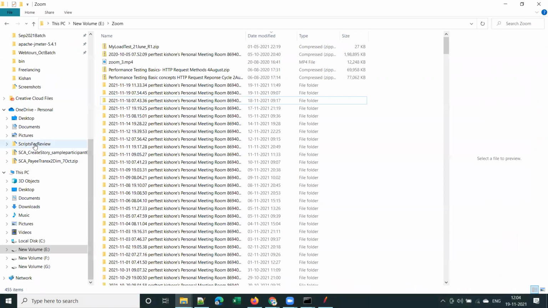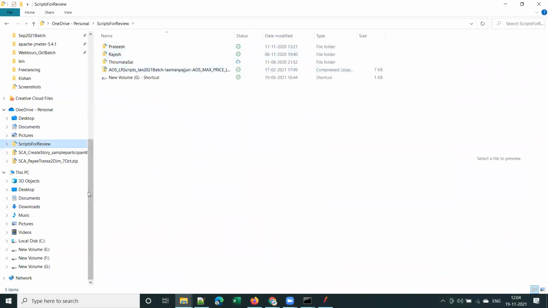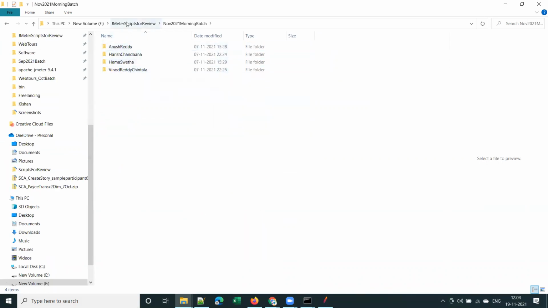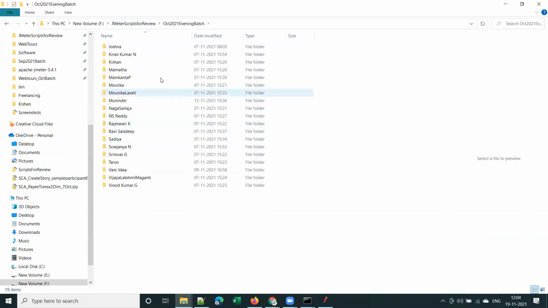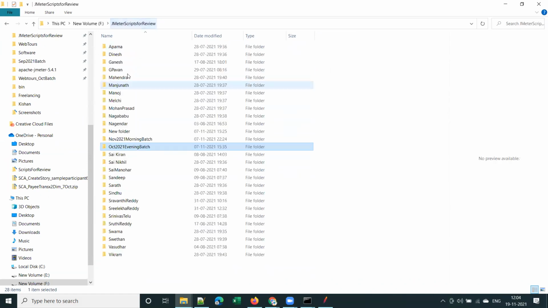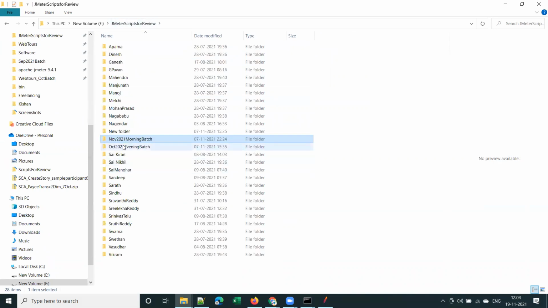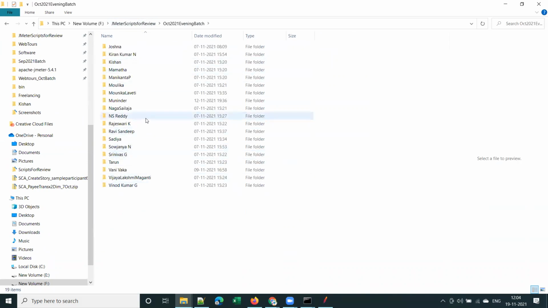Here you can see scripts for review, JMeter scripts for review. I will create a folder with your name and I will download all the scripts, right? Here you can see this is my November 2021 morning batch, and this is my October 2021 evening batch. I still need to review the scripts, so I created folders for only 4 things. Here you can see I will create a folder for each one of the students and I will download the script and verify it.